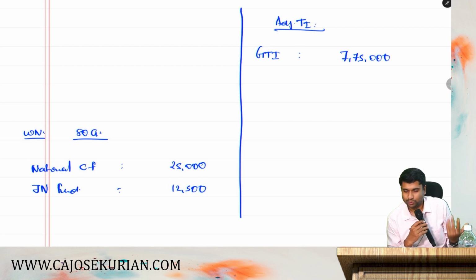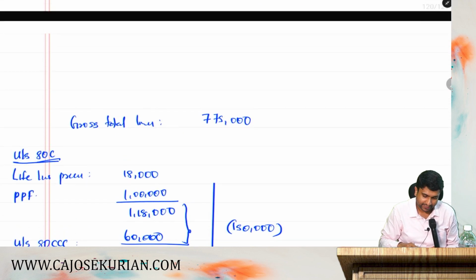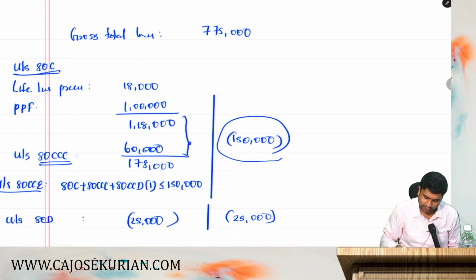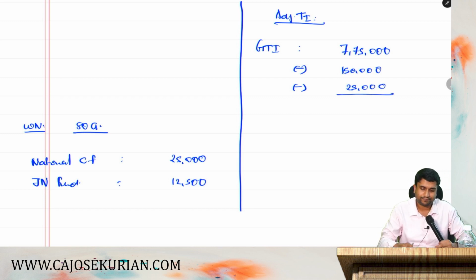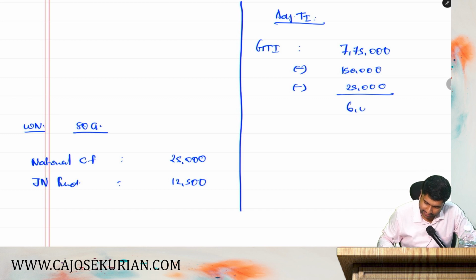Yes or no? So, which all other chapter 6A deductions apart from 80G? As per 80C, 1,50,000 is there. Then you have 80D of 25,000. So tell me how much is the adjusted total income coming? Just help me with the figures. It is 6 lakh. Adjusted total income coming is 6 lakh.